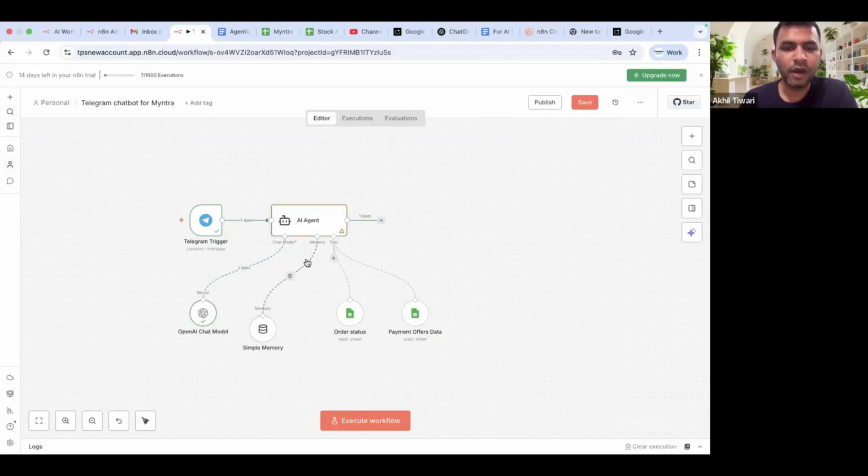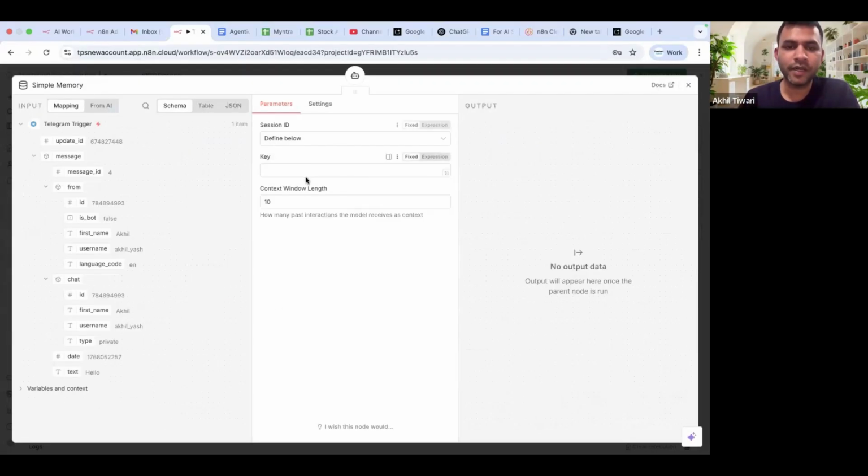And now you could see that the setup is remaining, right? This is where we wanted to add some key, but what is this key? What we are trying to do here is save previous conversations, right? But those previous conversations have to be saved against some tenant. For example, let's say I am interacting with this bot, there has to be some unique ID for me, right? Because I don't want someone else's conversations to be saved under my name. It will not help my context, right? So this session ID is unique to a user. For that specific user, how many conversations you would want to save, this is where you'll get it saved.